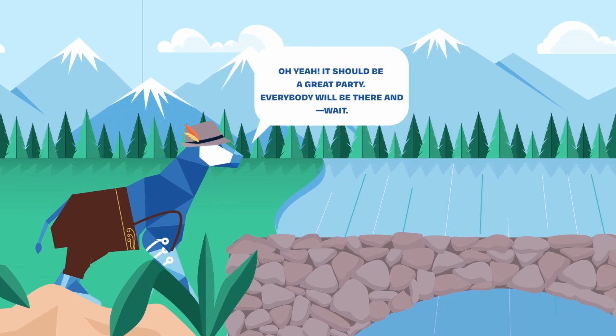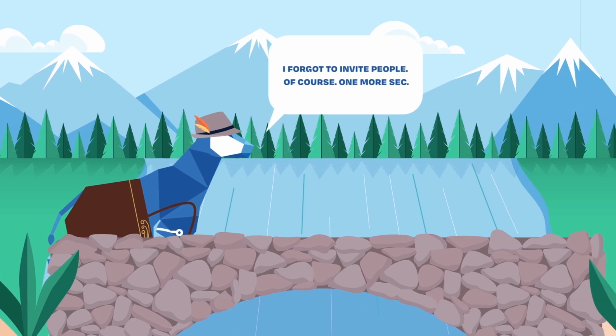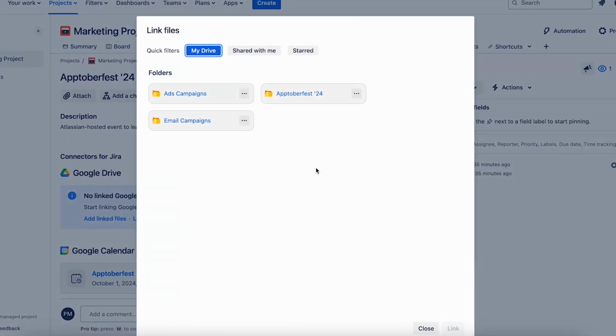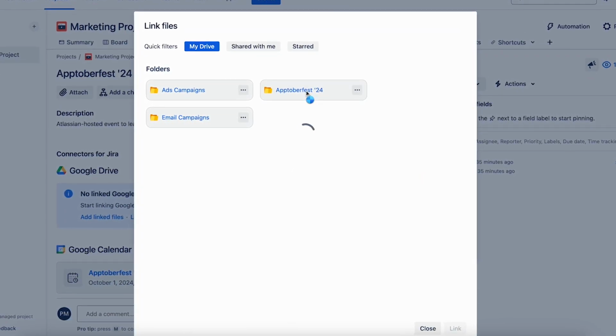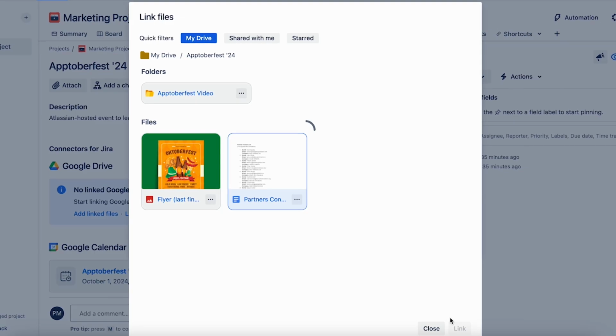Everybody will be there. And wait, I forgot to invite people. One more sec. First, I'll link our partner contact list from Google Drive directly to the Jira issue. This way, it stays secure, ensuring that only authorized users can access and modify it.